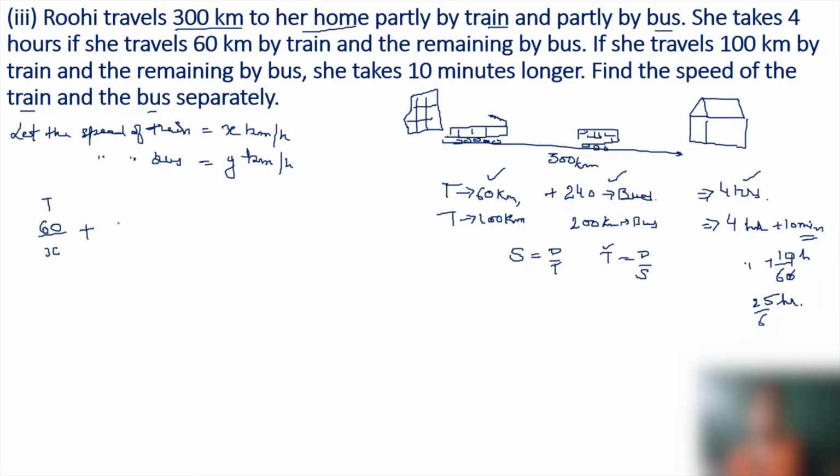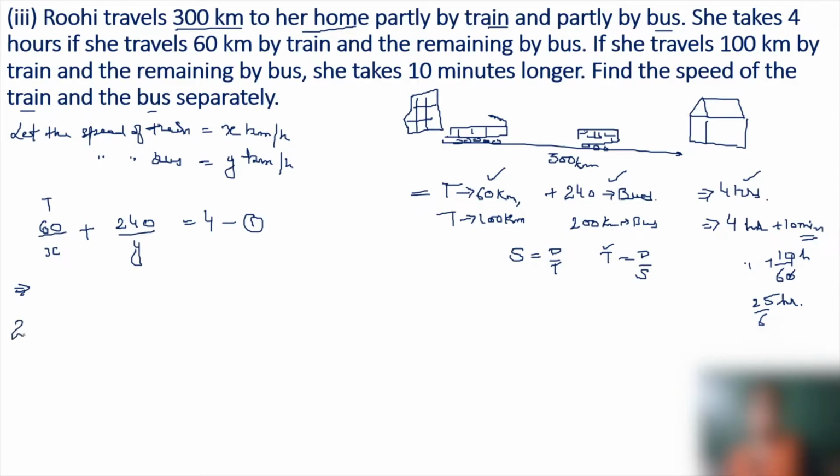Now for the bus, she travels 240 kilometers at speed y. The total time is equal to 4 hours. This is the first condition, and this can be reduced by dividing by 4. Let's see the second equation.